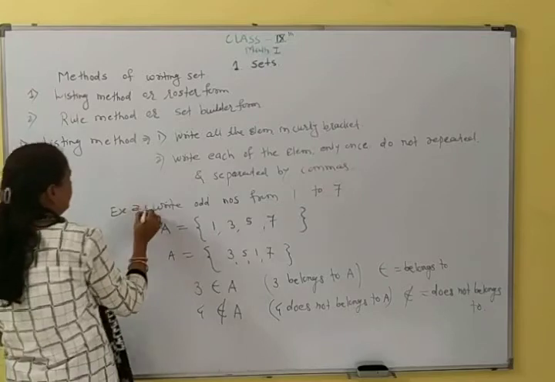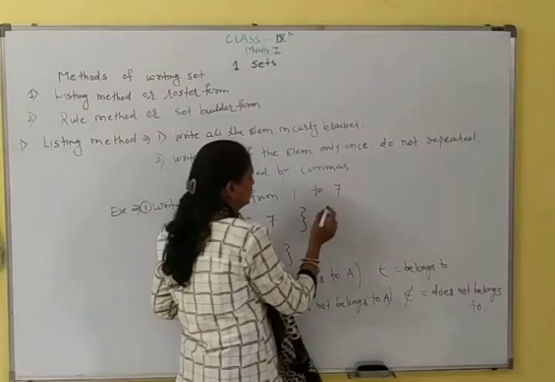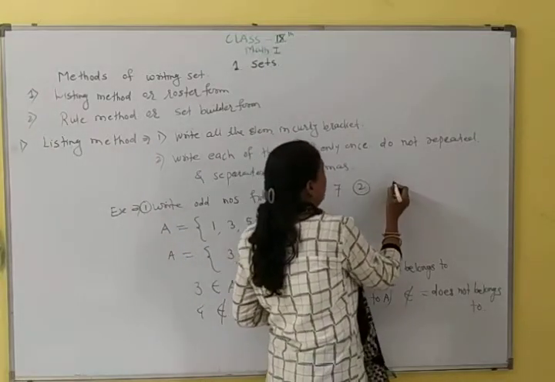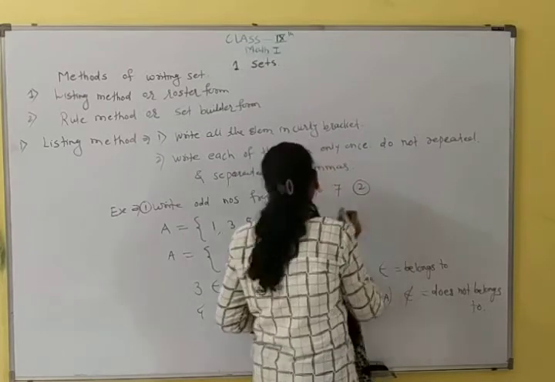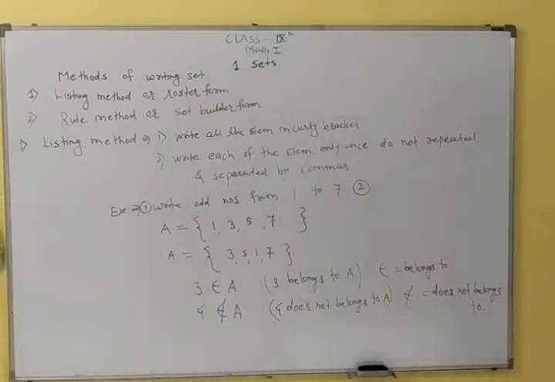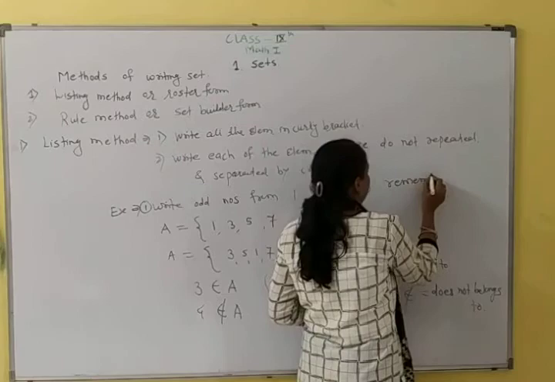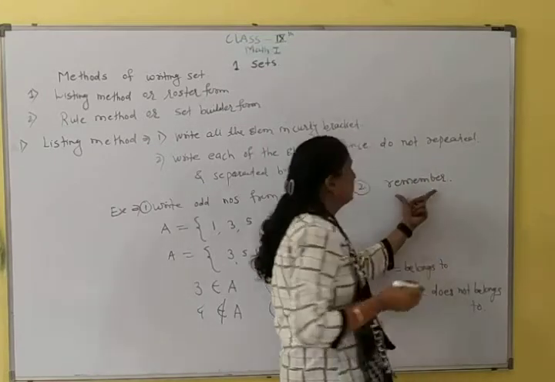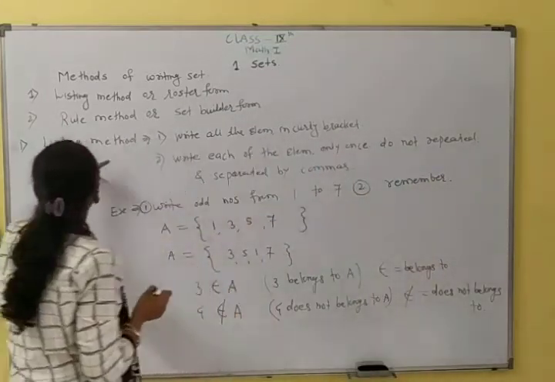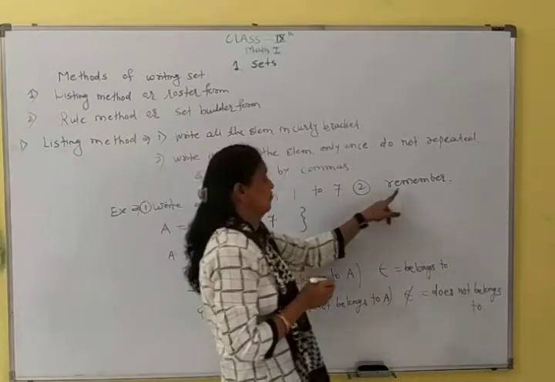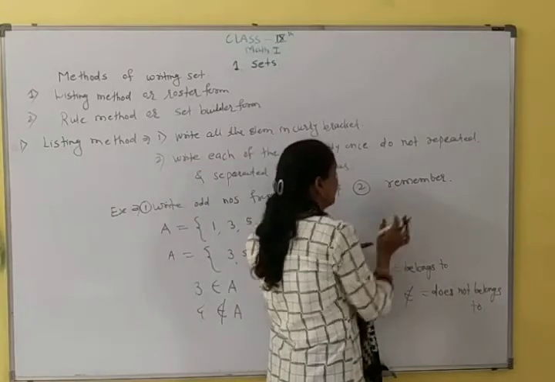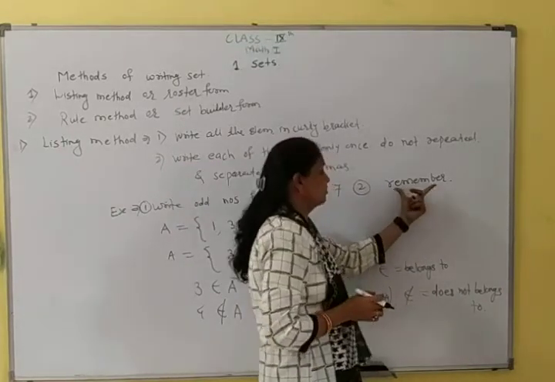This is the first example. The second example is: remember, right? Write in listing method. This is the second example. Write in listing method.